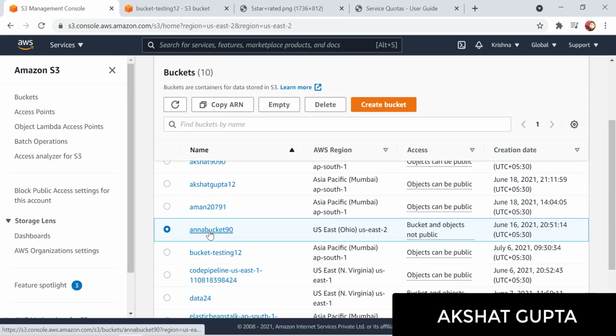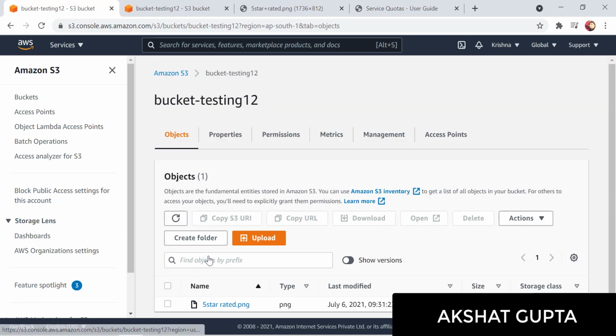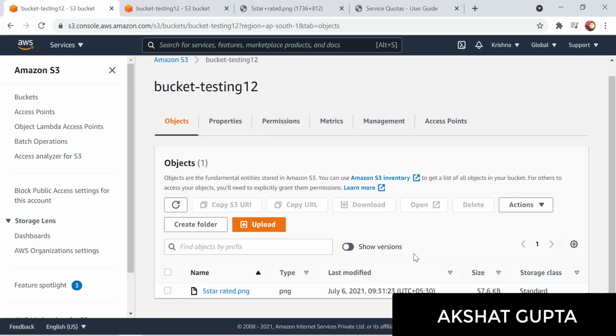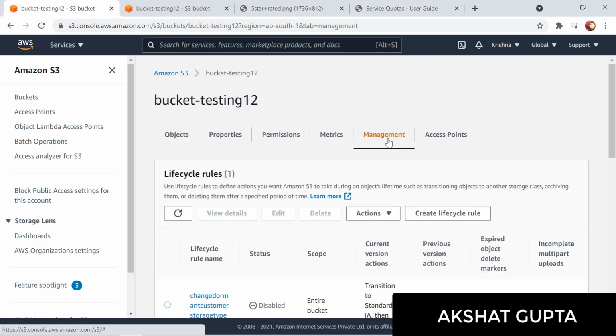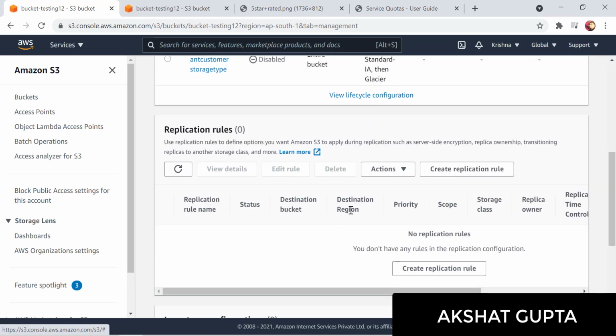So now what I would be doing is replicating my bucket testing 12, which is in Mumbai, to ANA bucket, which is in Ohio. Let me go to this my bucket testing. Now I will go to the management. There, when I scroll down, I can create a replication rule. Let's see how this replication rule works. For that you need to create a replication rule here.